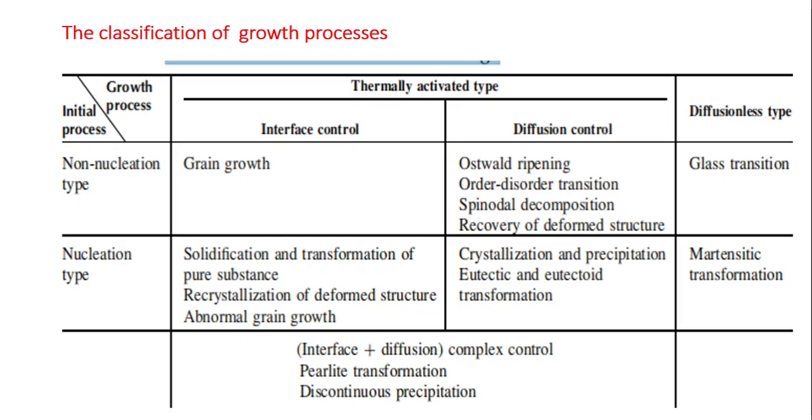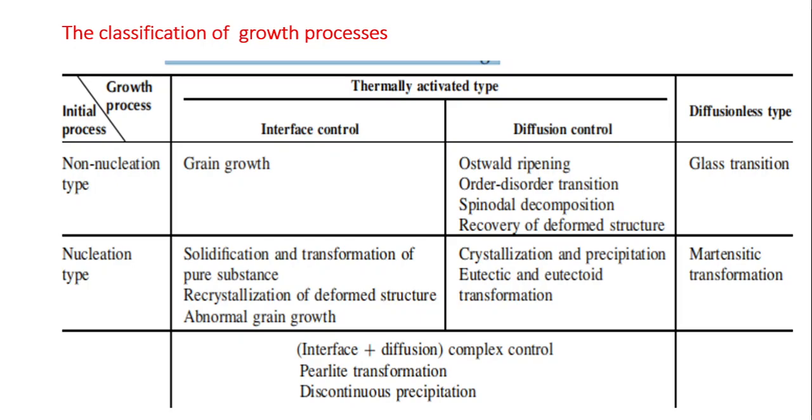The classification of the growth process is given in this slide. The growth process can be thermally activated type, or it can be diffusionless type. The initial process can be nucleation type or non-nucleation type.